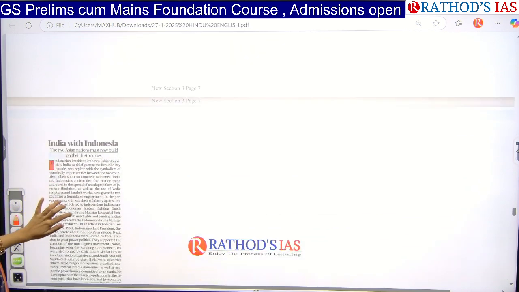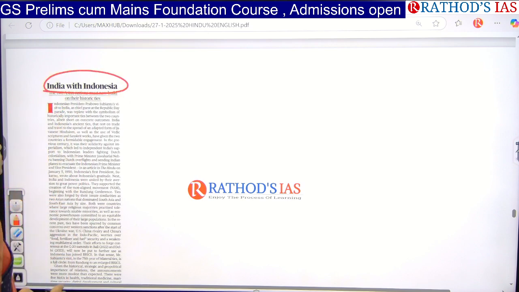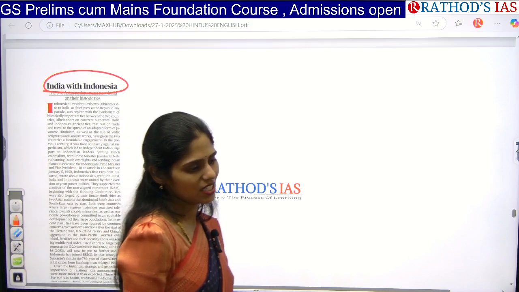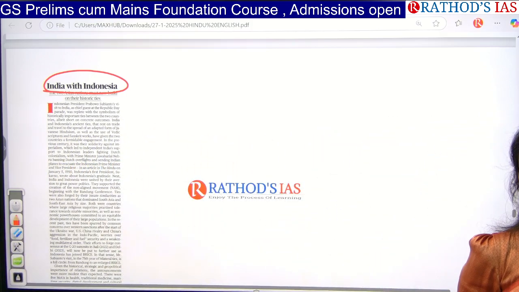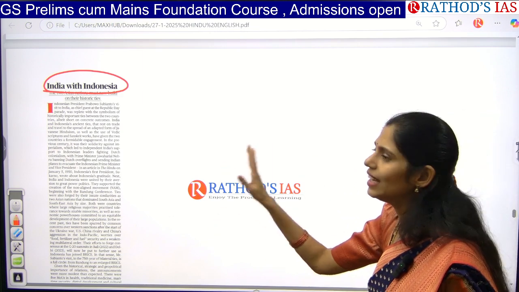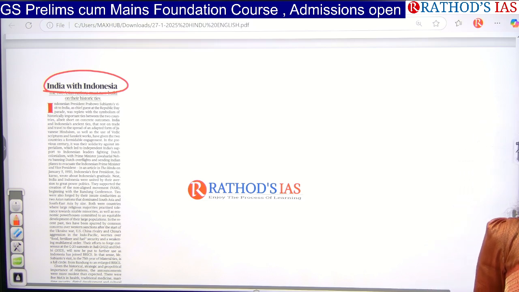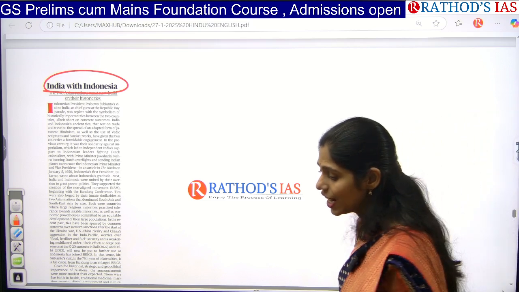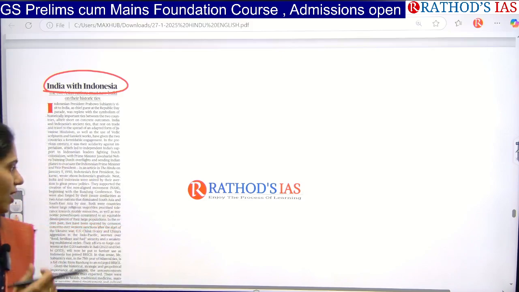Okay, now let us see the next article. India with Indonesia. As I said, the Indonesian president is the chief guest for our Republic Day parade. So you have to know about India-Indonesia relations. The homework for you is, please open your atlas and see the location of Indonesia, and see which groupings India and Indonesia are both part of.